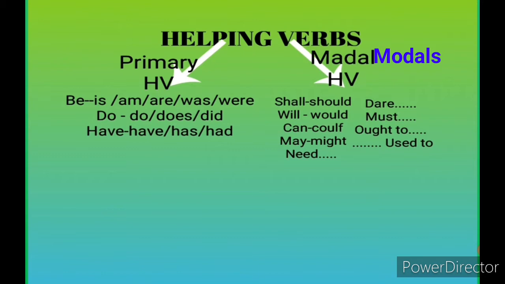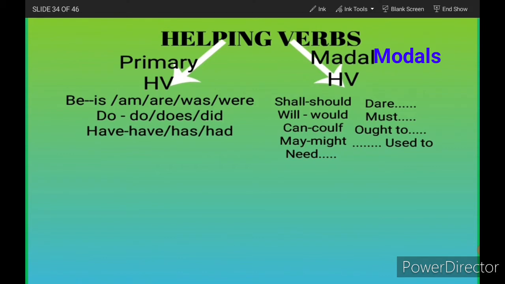Then the modal. So helping verbs are of two types: one is primary helping verb, another is modal helping verb.